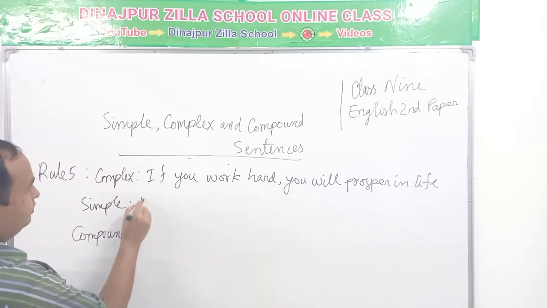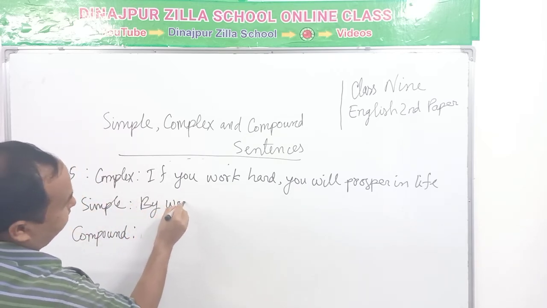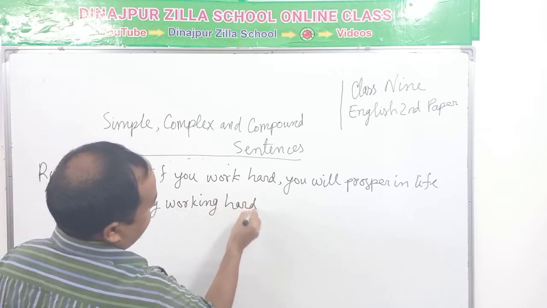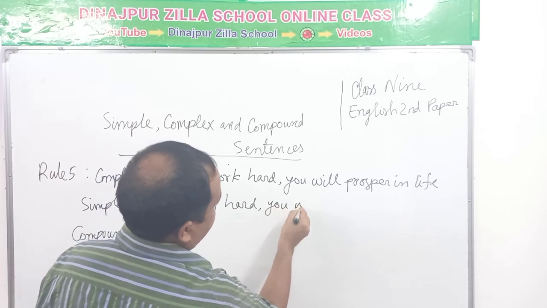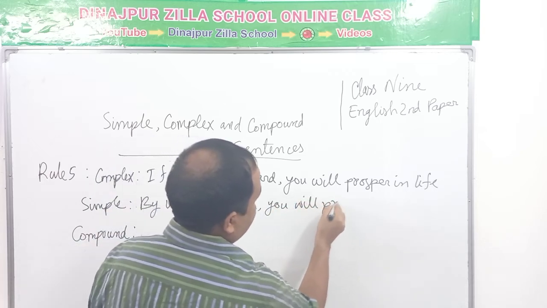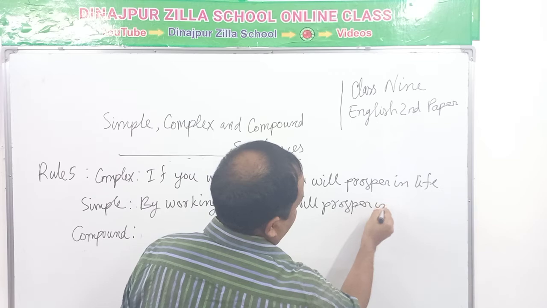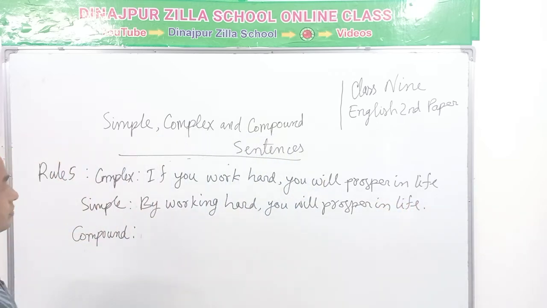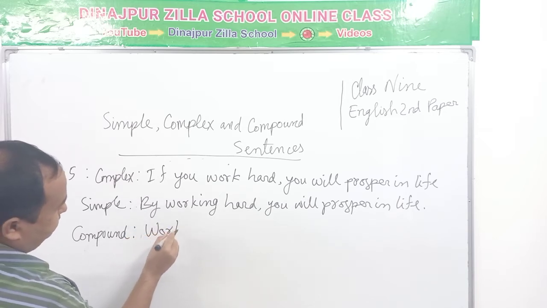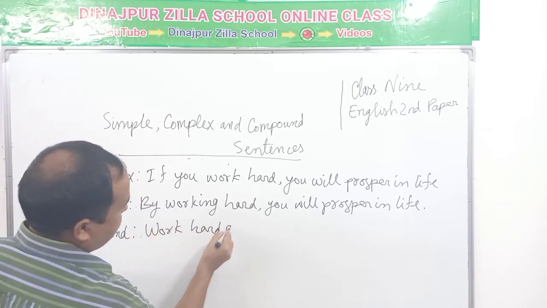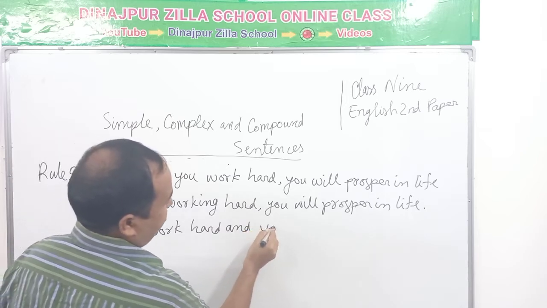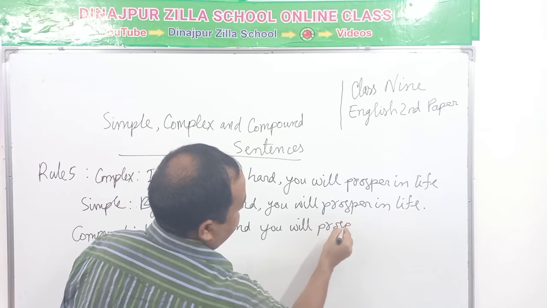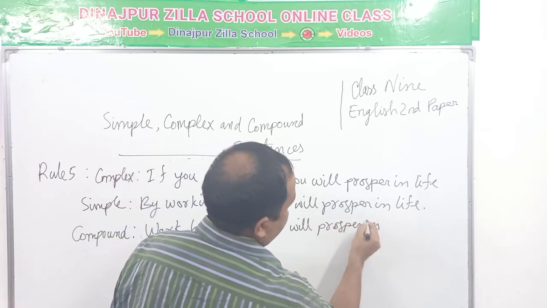So, by plus gerund: by working hard, you will prosper in life. Work hard and you will prosper in life.